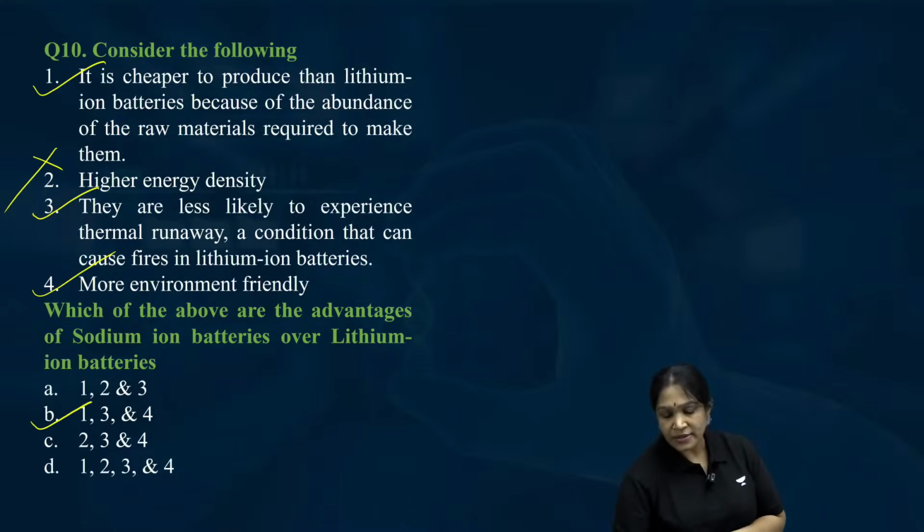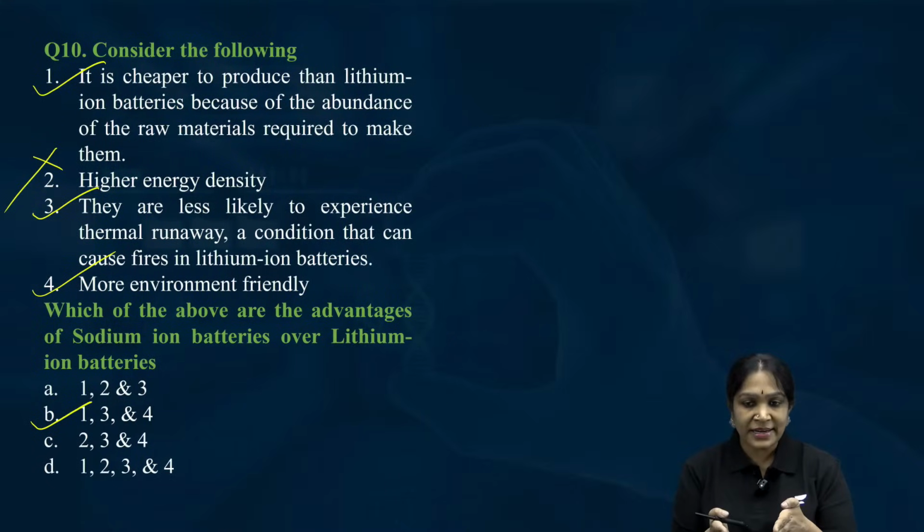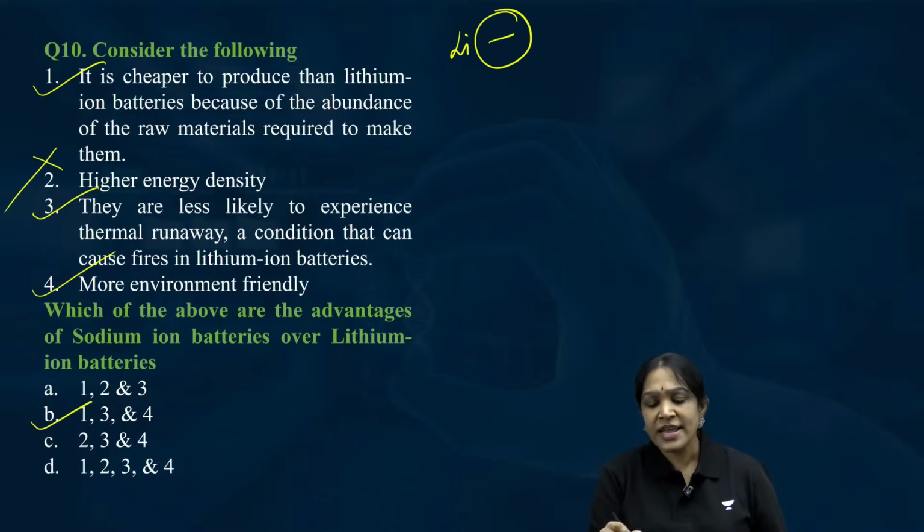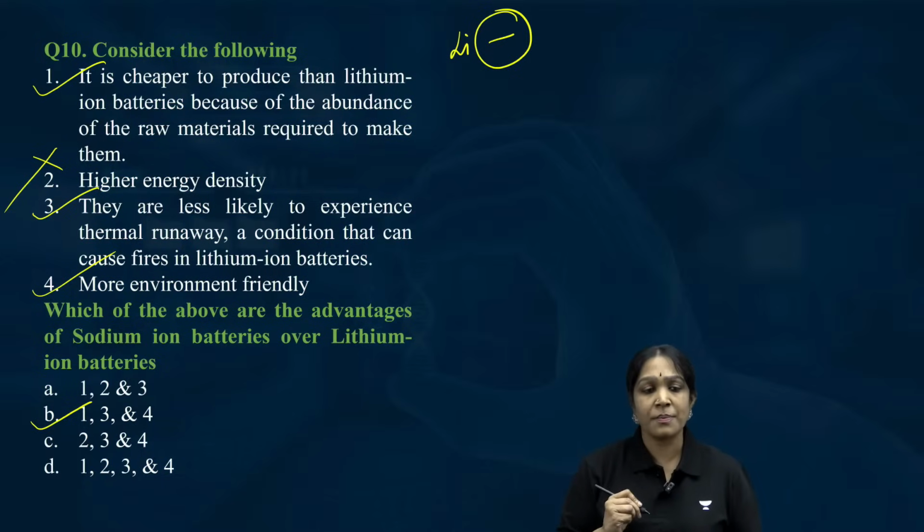Now let us go back to the question after understanding it correctly. Is sodium ion battery cheaper? Yes. Not only cheaper, with lithium there is one more huge negative point. That is, lithium is available only in 3 countries. Can you name the 3 countries? Argentina, Chile and Bolivia, right?